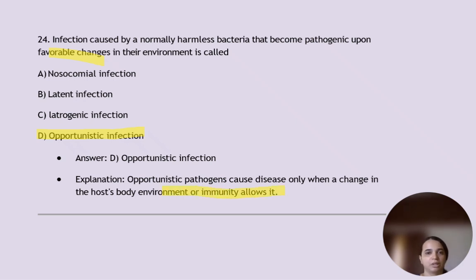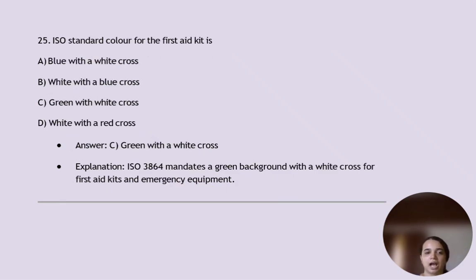Next, ISO standard color for the first aid kit is, option C, green with white cross. So it's ISO 3864 that mandates a green background with a white cross for first aid kits and emergency equipment.